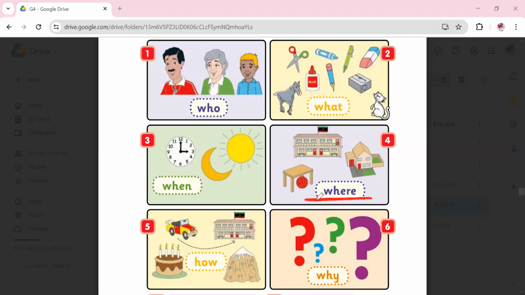Number 4, where. We are asking about positions or places. For example, where do you live? I live in my house with my family. Where is your house? My house is in Tripoli, for example, or here in Malaysia, we say my house is in Kuala Lumpur, the main street or anything. You tell me what's the name of the street. So here, where, I'm asking about the location of your house.